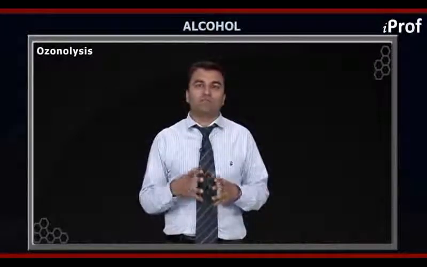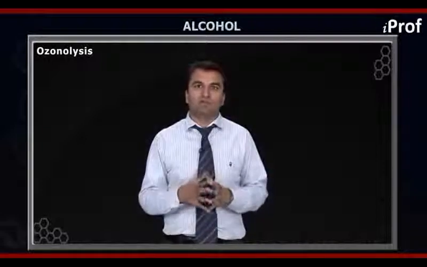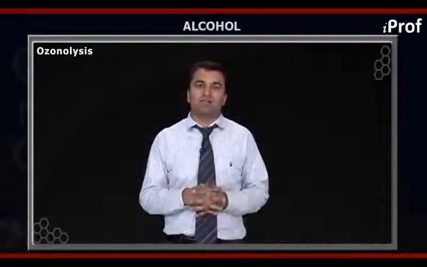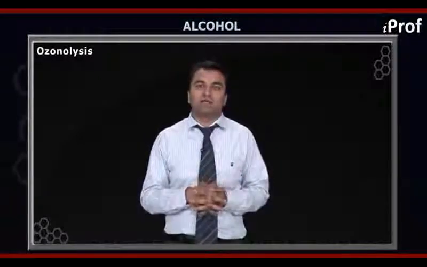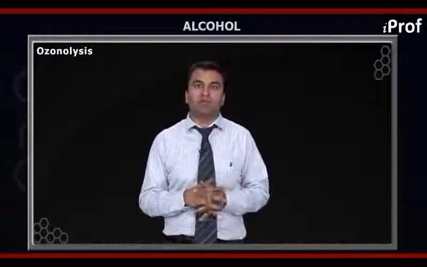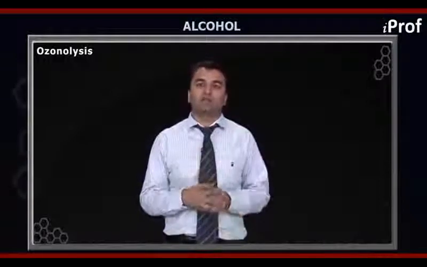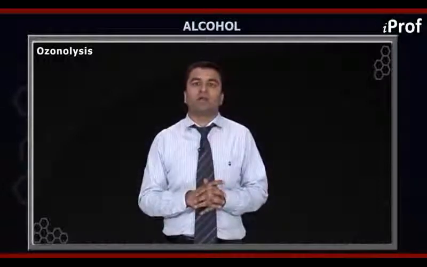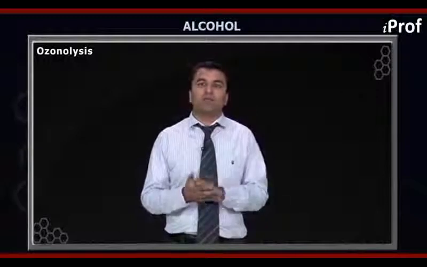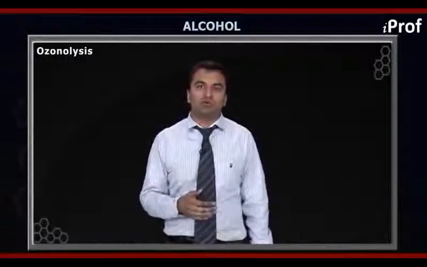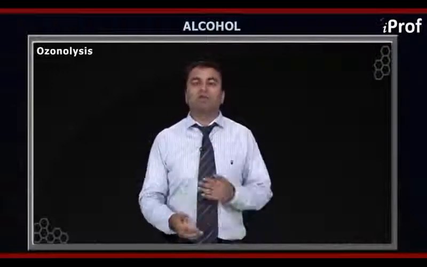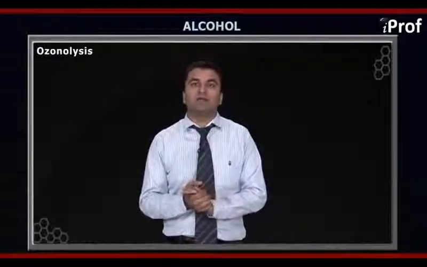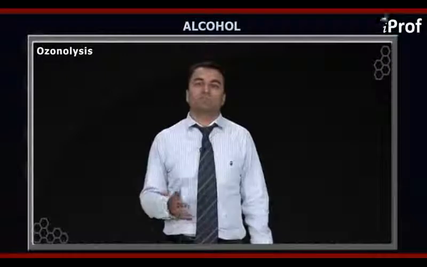We first pass the alkene through the ozone solution at somewhere around 190 Kelvin. It first forms a monoozonide, which is unstable, so it undergoes some rearrangement and hence forms the ozonide.